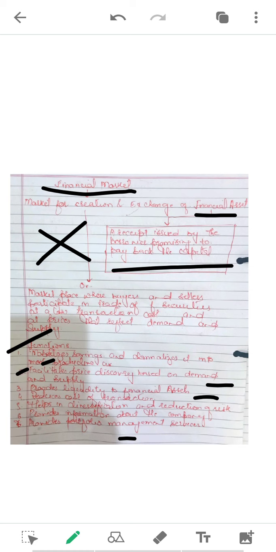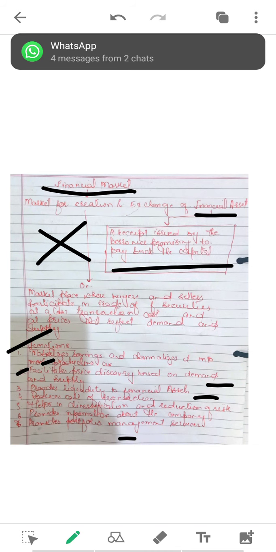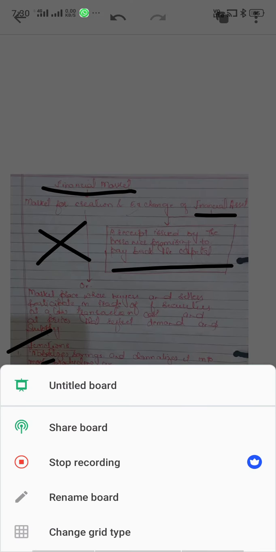Got it? So this was all about the financial market, its functions and all. I hope you have understood the same. And if anybody has any query, you can ask me anything.